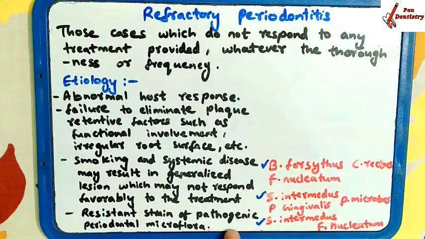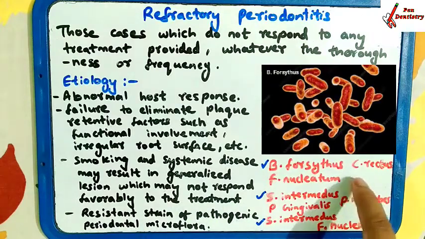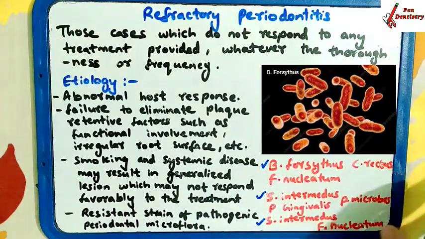Resistant strains of pathogenic periodontal microflora: if a patient has gone through many antibiotics and has become resistant to a particular pathogenic periodontal microflora, at that time refractory periodontitis is present.